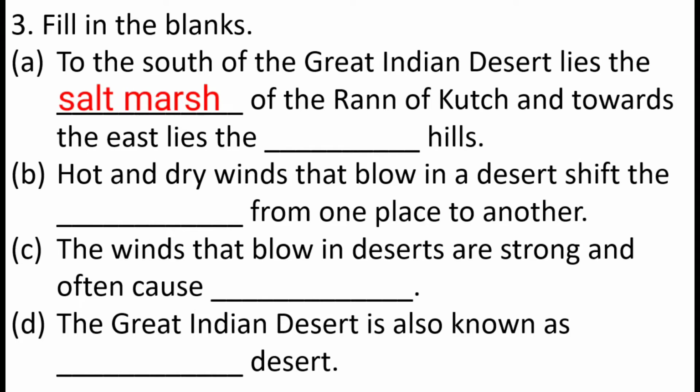Salt marsh means a low-lying wet area usually between lands. Salt marsh of Run of Kutch lies to the south, and towards the east lie the Aravalli Hills.